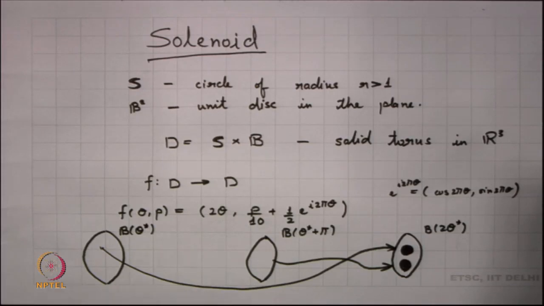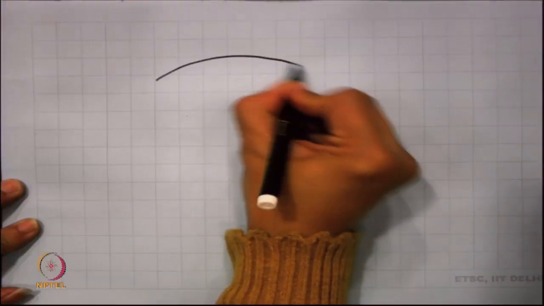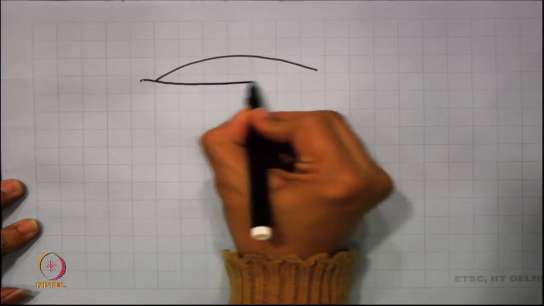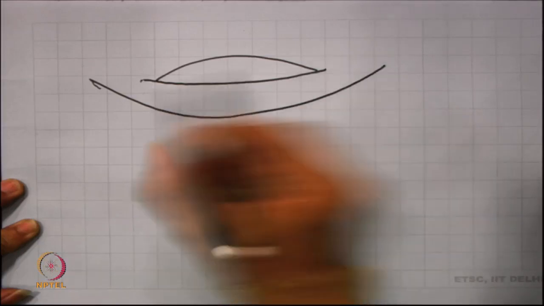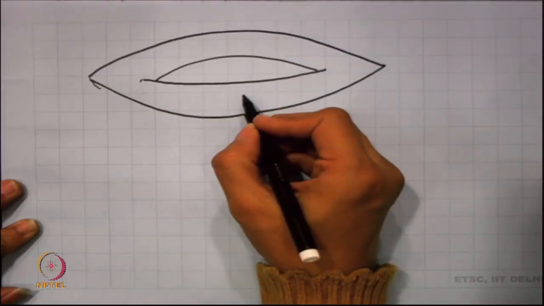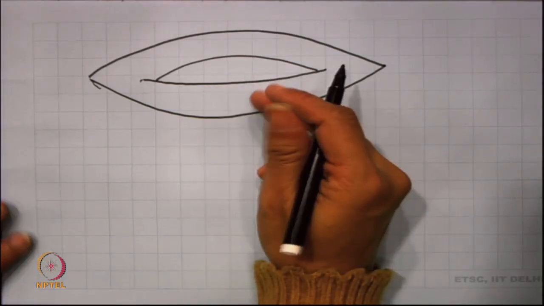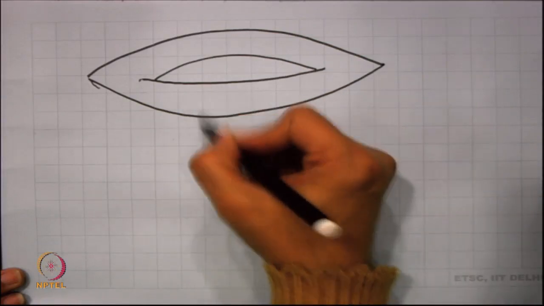If you try to say in this particular terms, right, what happens to the entire torus now? I want to look into what happens to the torus now. Supposing we say that this is our torus, right. Now, in this torus, this is our circle S, and then this is our disk.